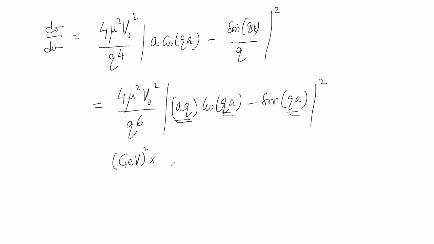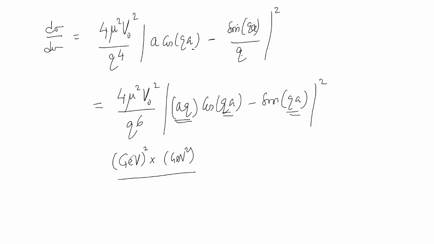Mass, what about the dimension of V naught? What I have told you, a potential of depth 20 MeV, 40 MeV, 100 MeV. This is basically the depth of the potential. That means this is also GeV square. What about the denominator?